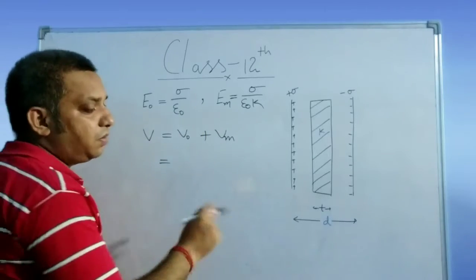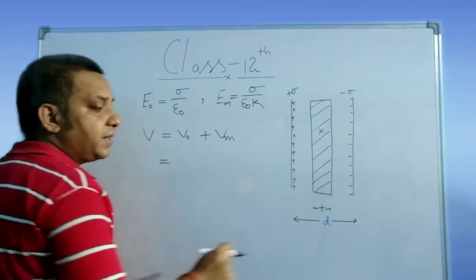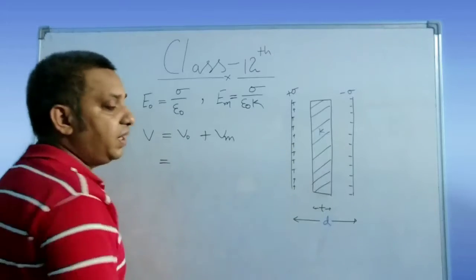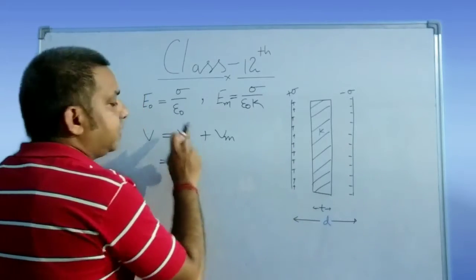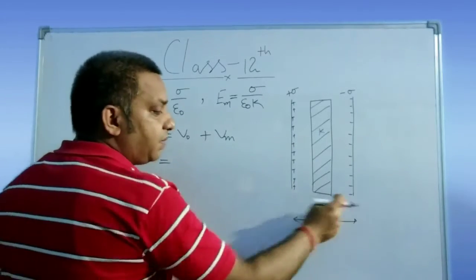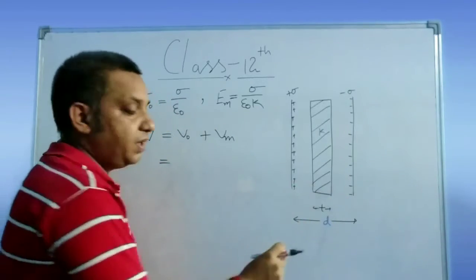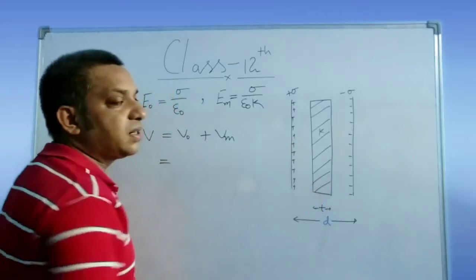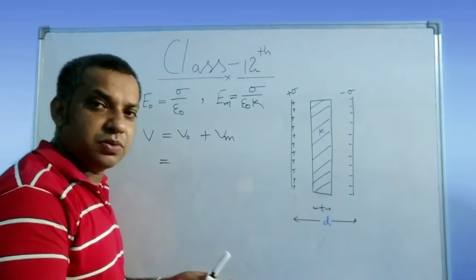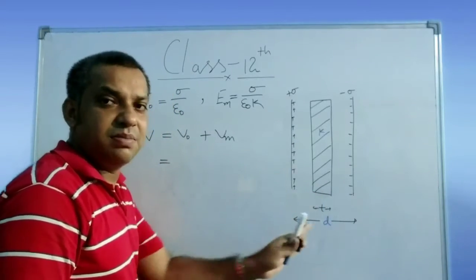Now, how much is the distance covered by this charge? How much do we have to move in the electric field? Just see here. The vacuum is present in the space d minus t, because the total separation is d and the thickness of this dielectric medium is t. So the remaining portion except this medium is d minus t.